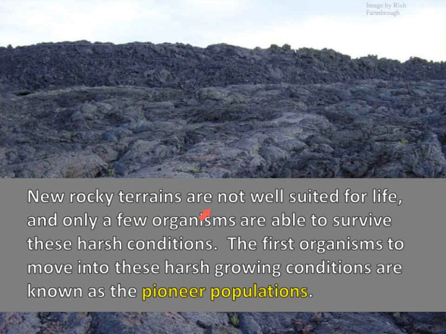New rocky terrains are not well suited for life, and only a few organisms are able to survive on these harsh conditions. So as you see in this picture, not many organisms can survive on these rocky terrains, okay? The first organisms to move into these harsh growing conditions are known as pioneer populations. Number 7. What is the first population on new land called? Pioneer populations. Those were the first organisms to live on these rocks.